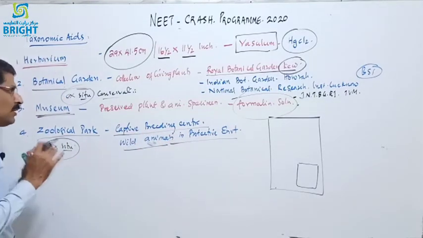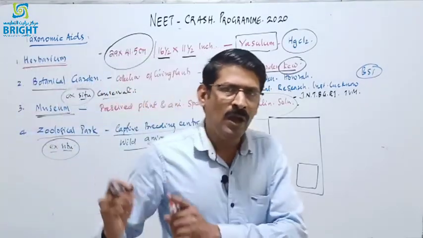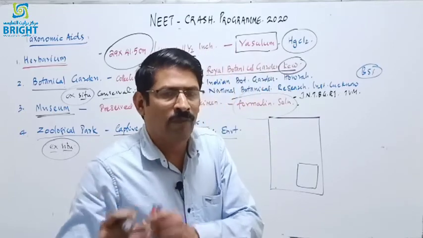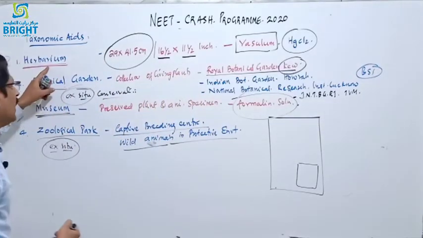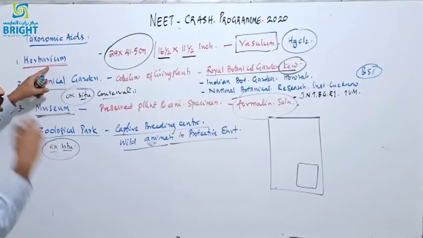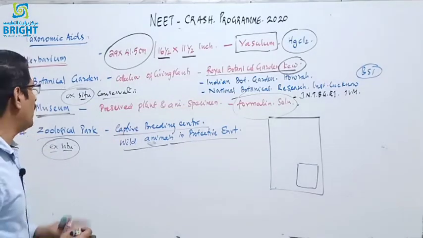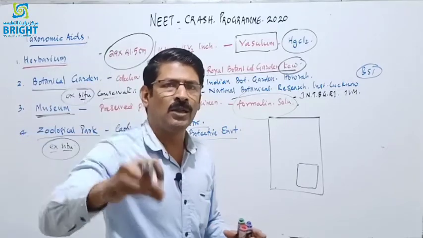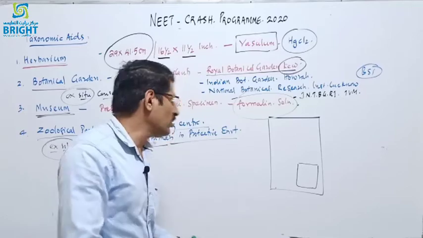And so these are some taxonomical aids we normally use. When we identify a plant specimen, we check it against the herbarium specimen identified by the author. A botanical garden is a collection of different types of plants, and a museum is a collection of preserved plant and animal specimens, properly preserved in formalin solution so they can be kept for a long time.